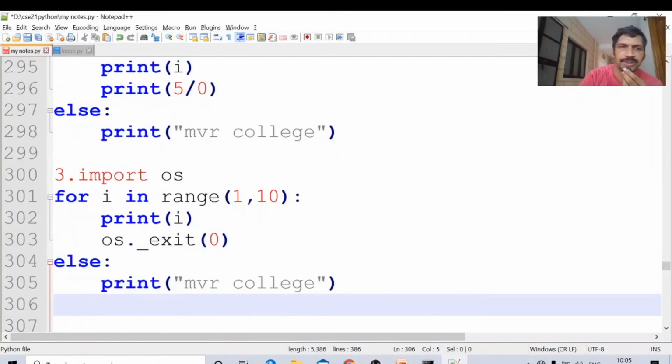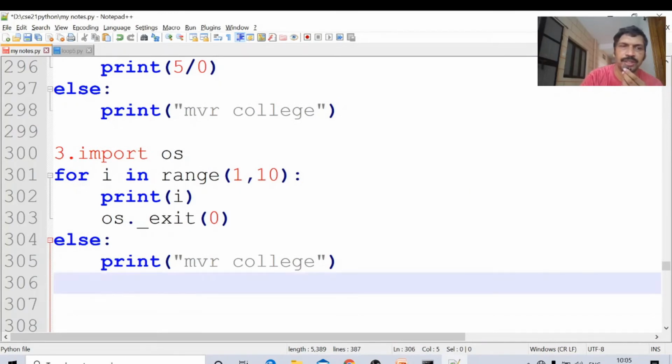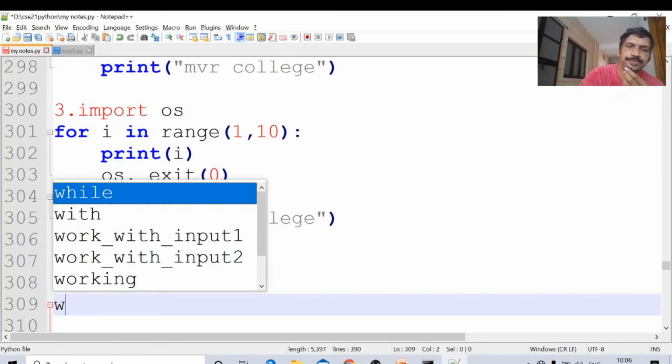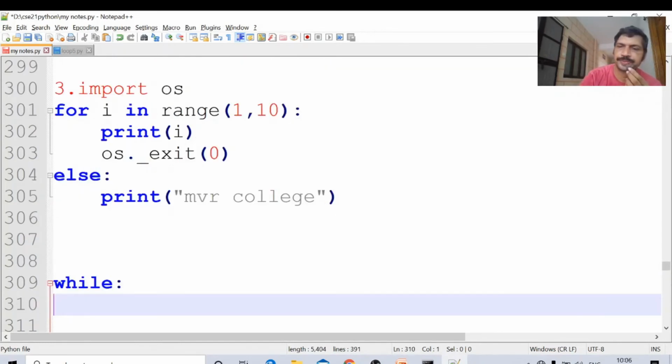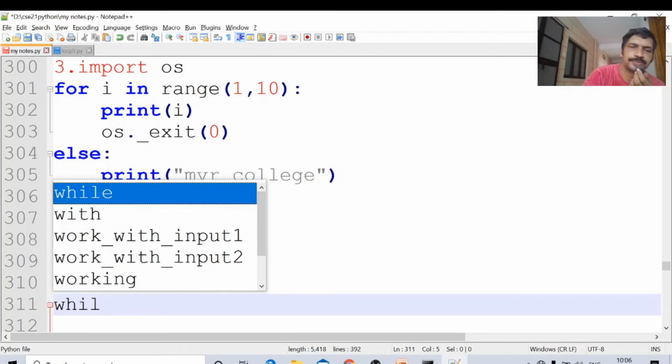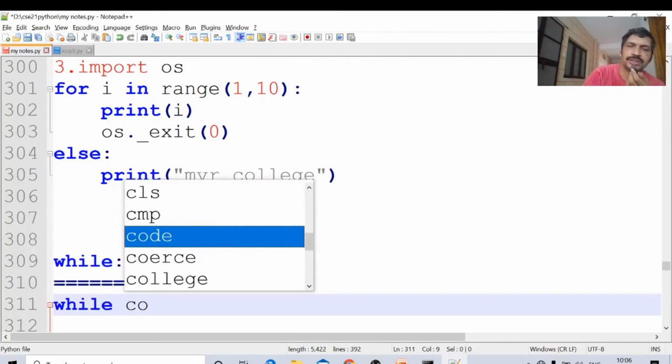Next, the while looping statement, after the for looping is completed. For, next, the while looping statement. What is the syntax for the while loop? While condition,